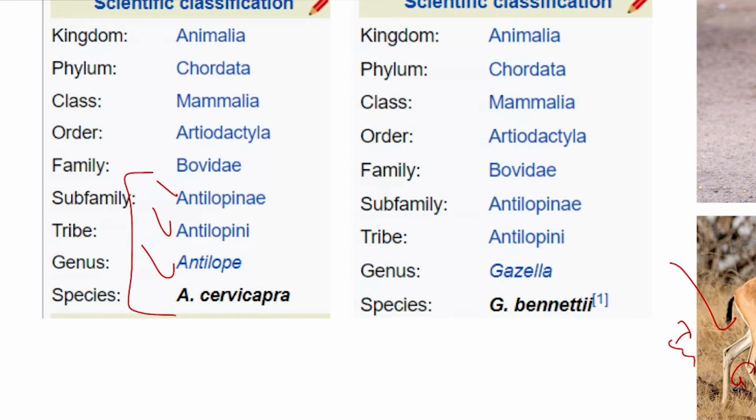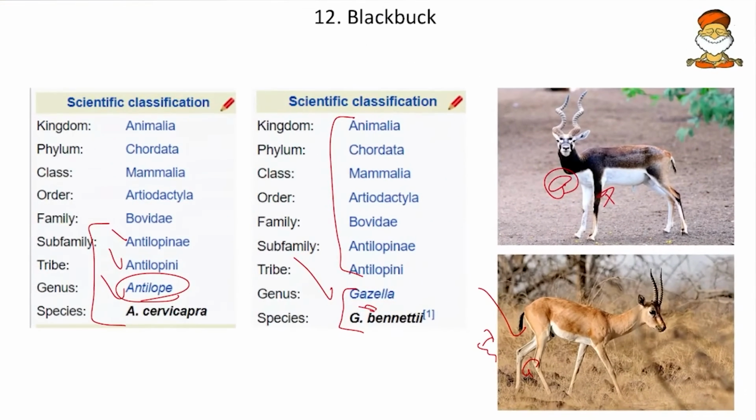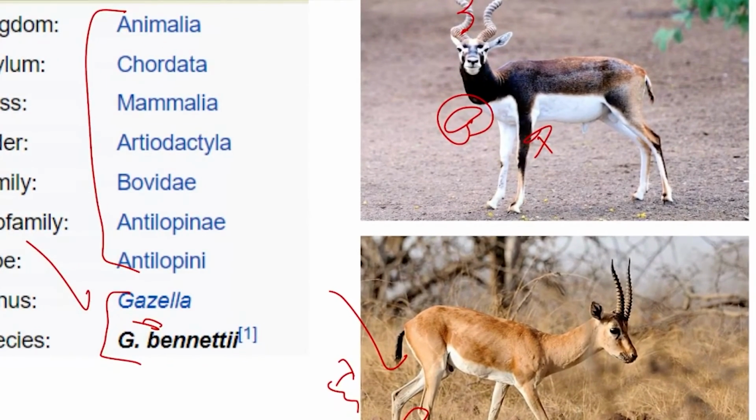So here is how the differentiation takes place. For gazelle, till Antilopini it is the same. Only the genus differs. So the genus antelope is for the blackbuck, and the genus Gazella is for the chinkara. So remember these differences. And apart from that, coming to the physiological differences, we know that blackbucks have blackish plumes, and also their horns are curved compared to the gazelles whose horns are straight.